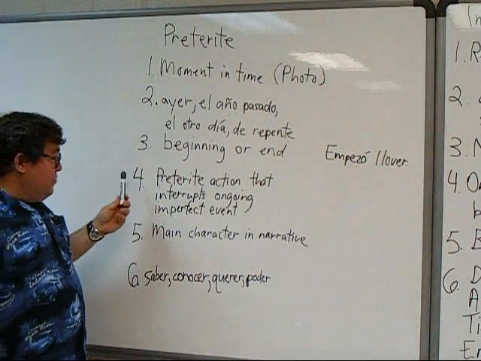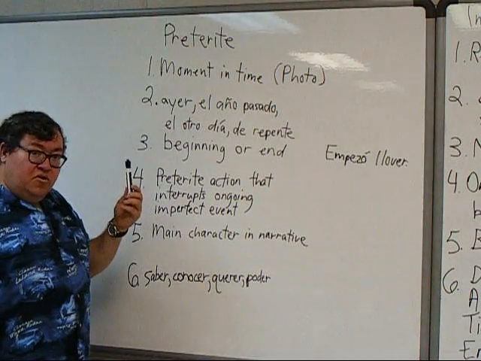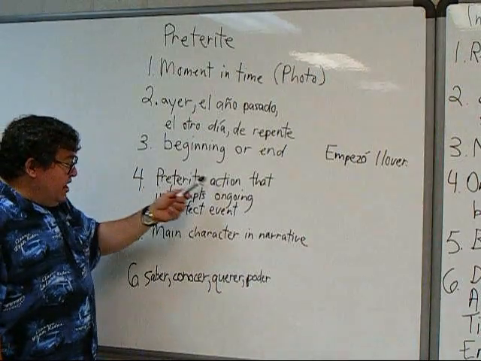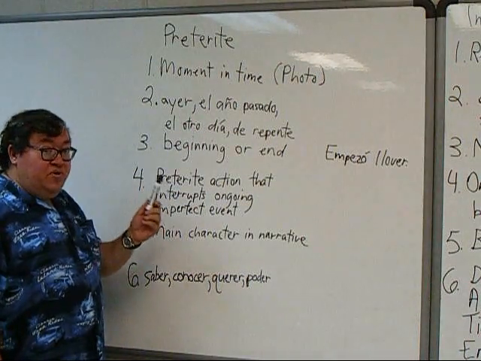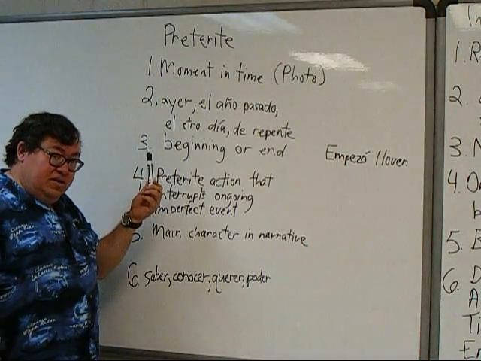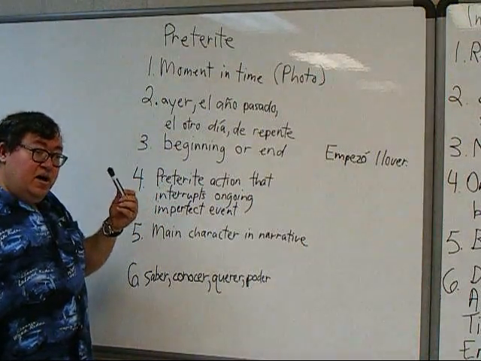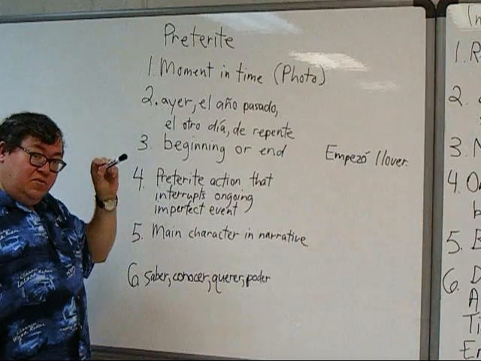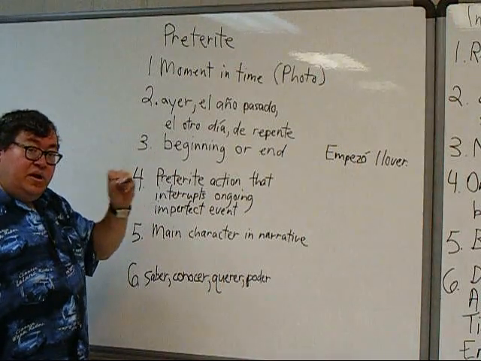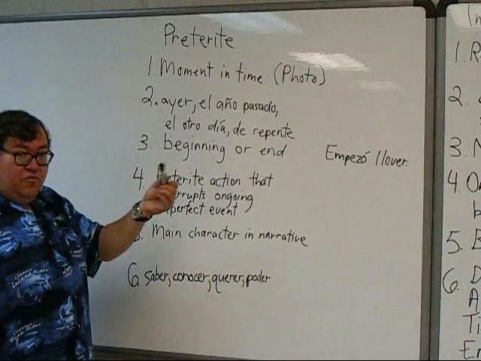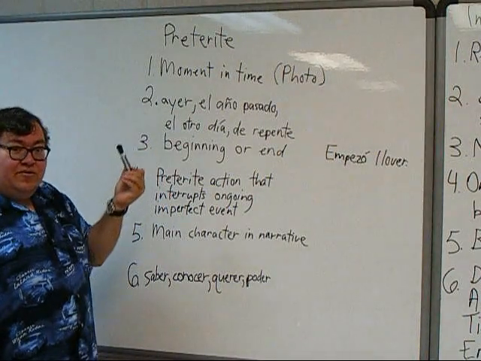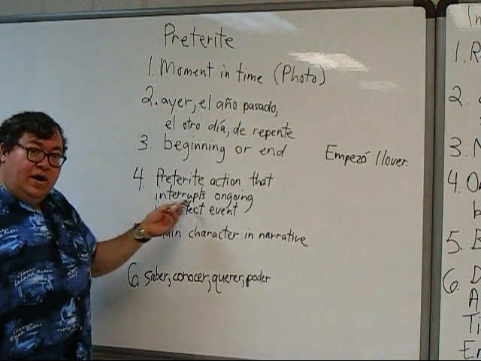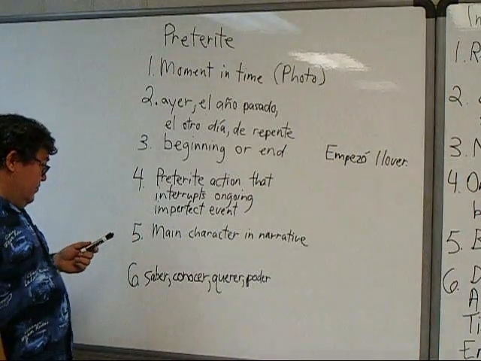Okay. Now, when you talk about preterite versus imperfect, sometimes you have to have both in the same sentence. For example, you might have a preterite action that interrupts an ongoing imperfect event. I'll give you that phrase in English. We'll come back to this one later. But, for example, if I said, when I left the house, it was raining. Well, when I left the house, that's a moment in time. You could take a picture of me leaving the house. But it was raining, we don't know the beginning or end of that. It was raining before I knew about it, and I came out, I'm in the middle of that somewhere. So the preterite action of me leaving the house interrupted that ongoing raining event, that ongoing imperfect event.